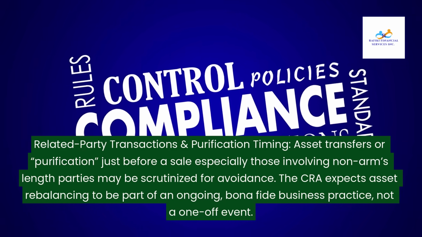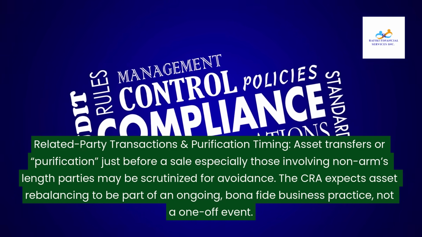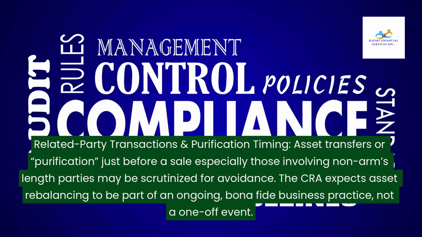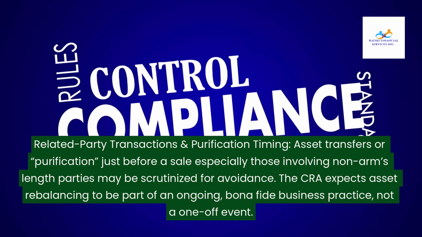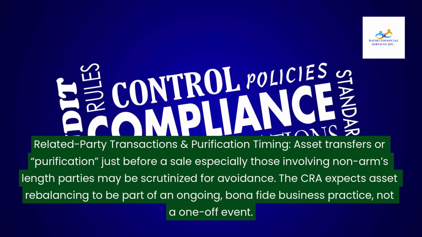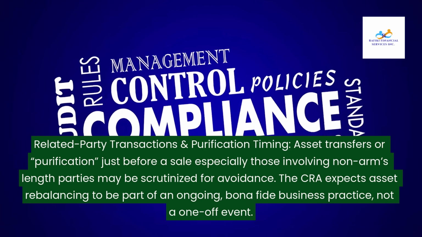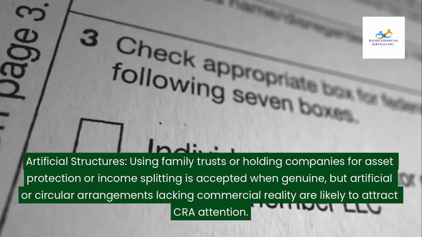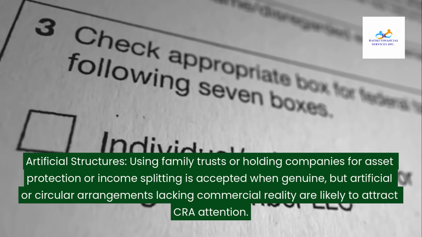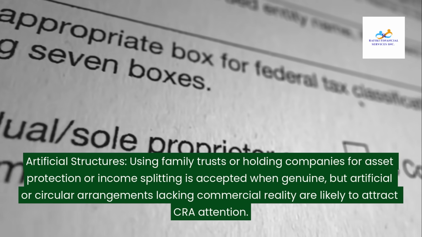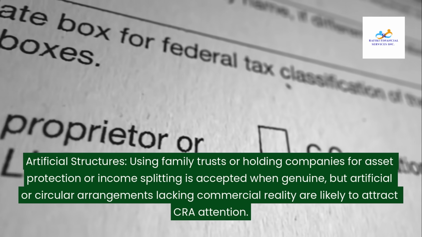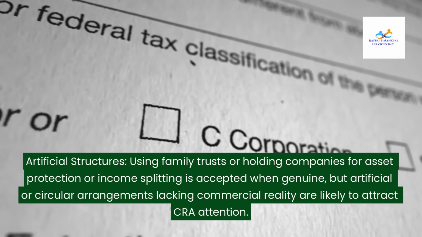Related party transactions and purification timing. Asset transfers or purification just before a sale, especially those involving non-arm's length parties, may be scrutinized for avoidance. The CRA expects asset rebalancing to be part of an ongoing, bona fide business practice, not a one-off event. Artificial structures. Using family trusts or holding companies for asset protection or income splitting is accepted when genuine, but artificial or circular arrangements lacking commercial reality are likely to attract CRA attention.